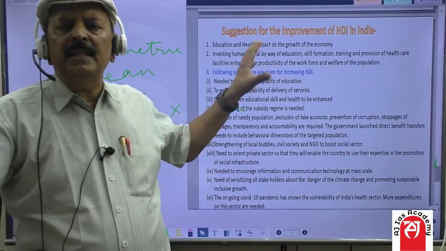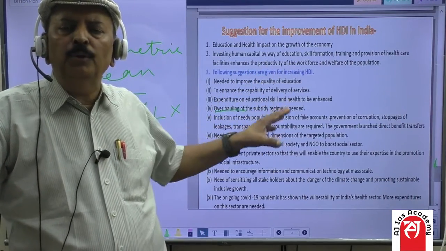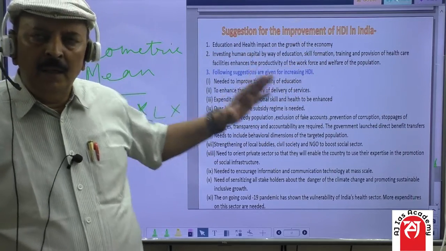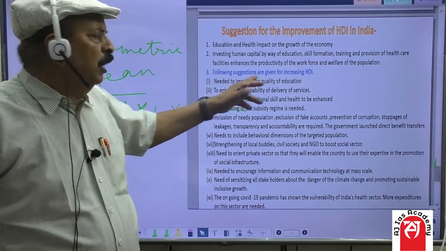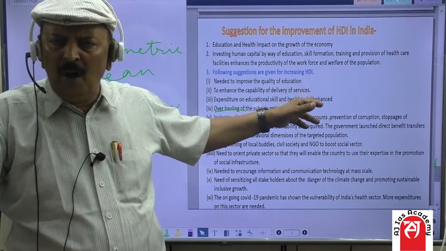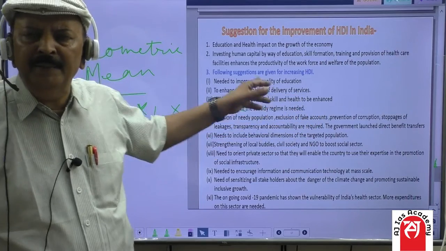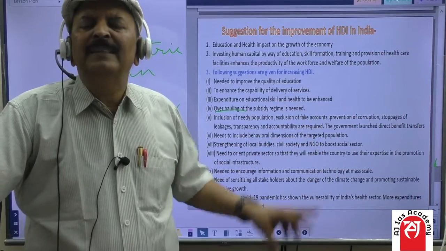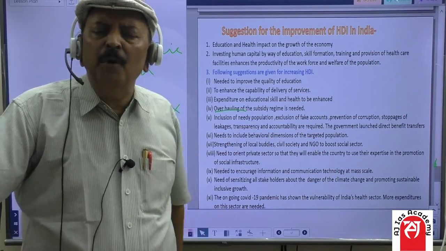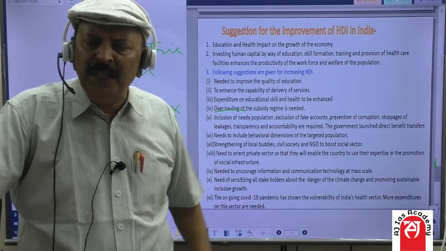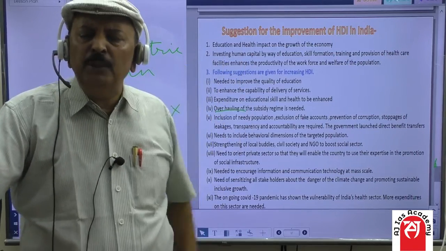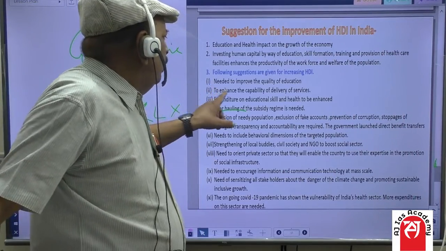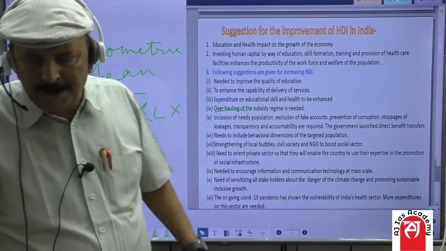So there are certain suggestions that we have to give for the enhancement of Human Development Index. Number one, the need to improve the quality of education, and Government of India is doing all these things, and I have already narrated to you the education policy of 2020. A lot of emphasis has been given on vocational training, for skill formation, for boosting the elementary education, for upgradation of quality of teachers. Second is to enhance the capability of delivery of services.